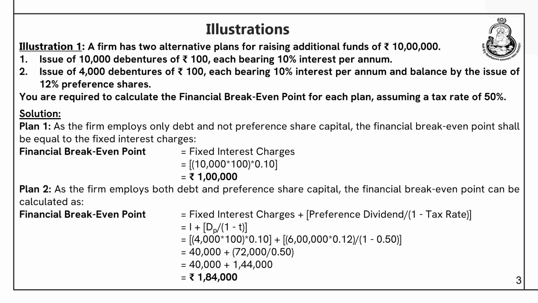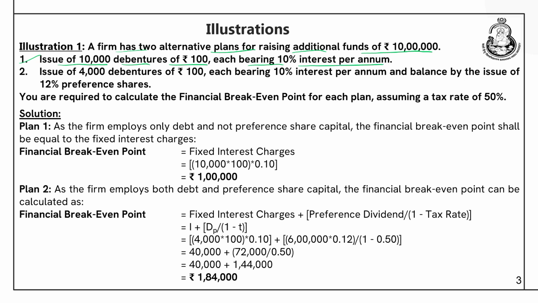Now, let us do one question to understand this. A firm has two alternative plans for raising additional funds of rupees 10 lakhs. First is to issue 10,000 debentures of rupees 100 each bearing 10% interest per annum.